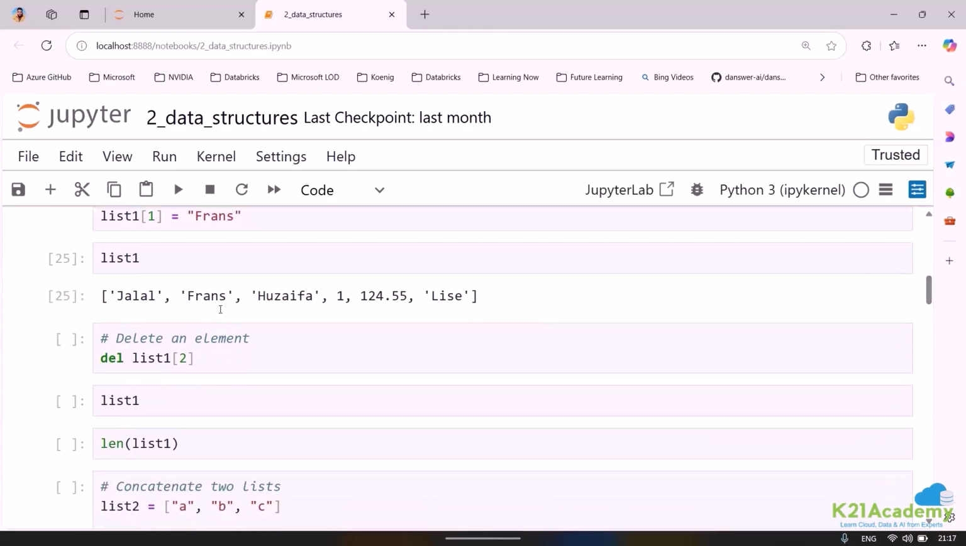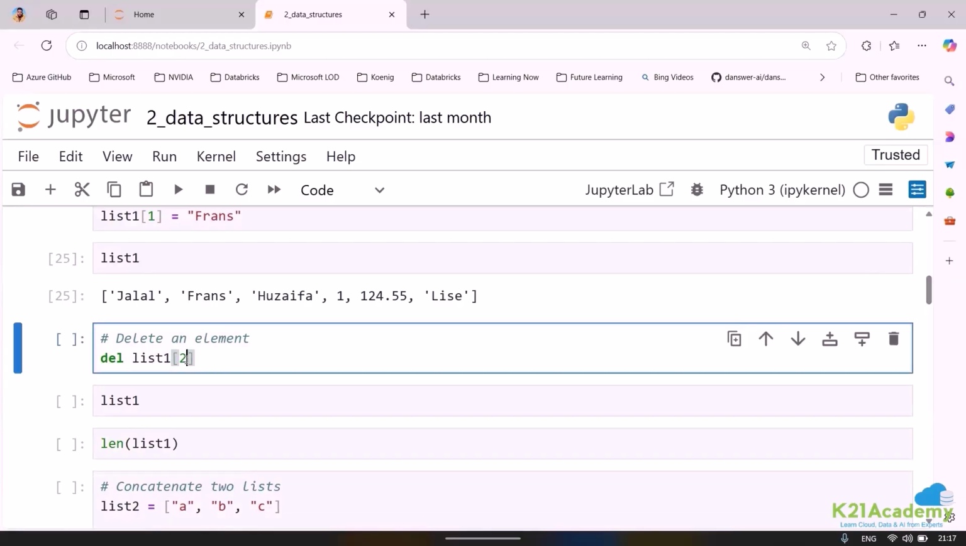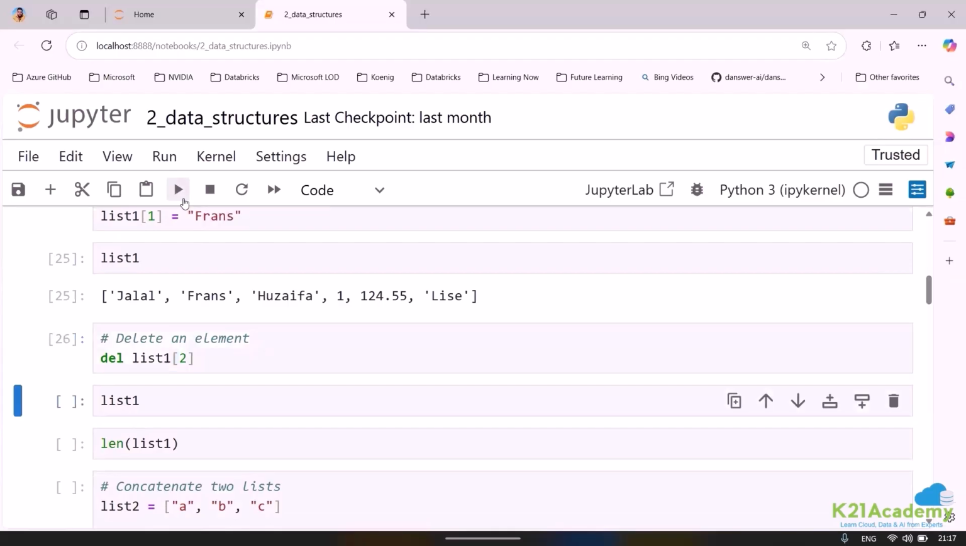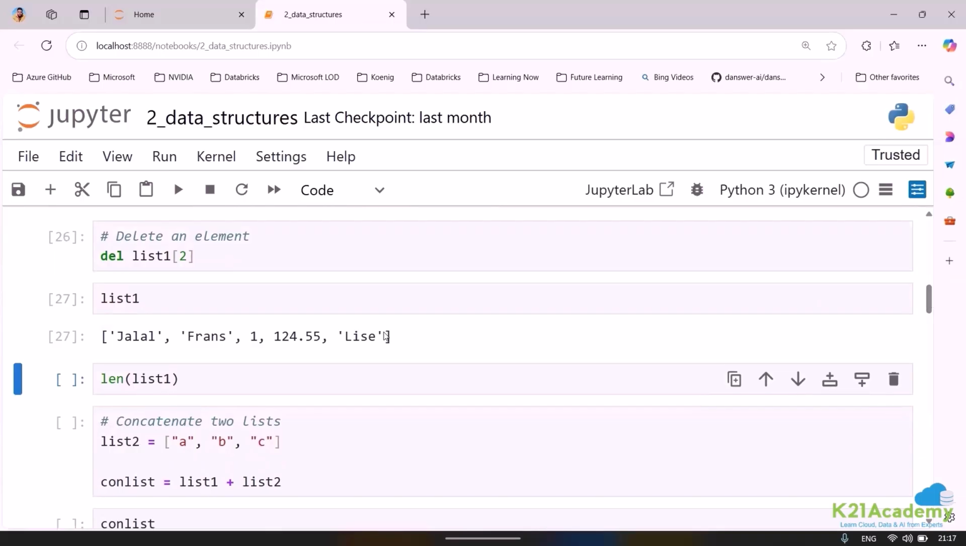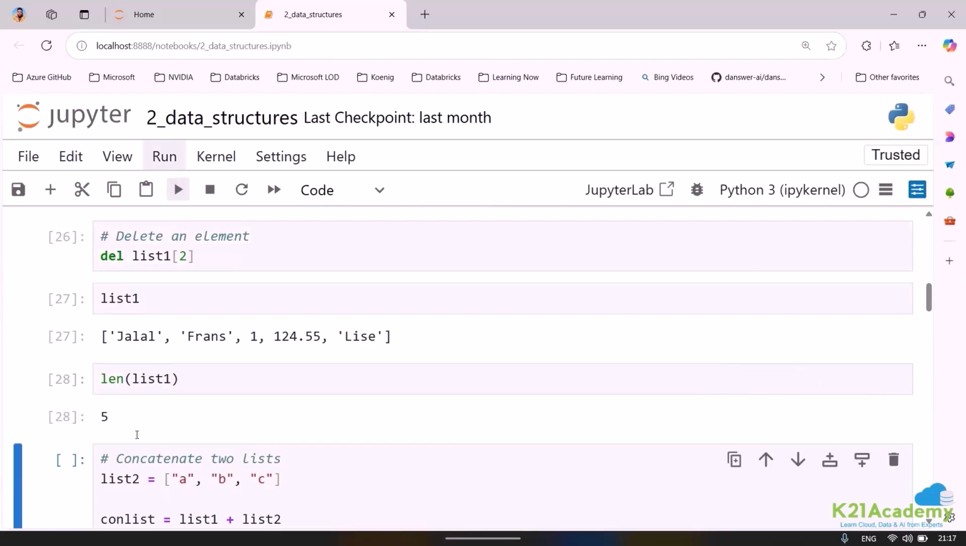Similarly, if I want to delete, I need to use the del command and the name of the list, and I can go ahead and delete an element. If I want to delete the whole list, I can directly delete. Now if I delete, here you can see Huzefa will get deleted because it is at index 2. If I want to get the length, how many elements are there in the list, I can just count: 1, 2, 3, 4, 5. If I run this here, you will see that I have got the count.